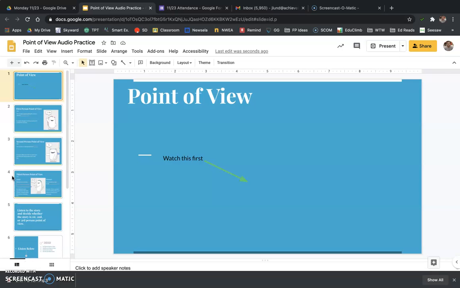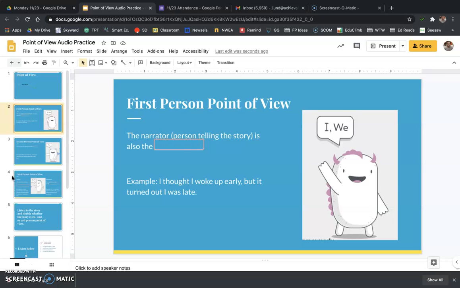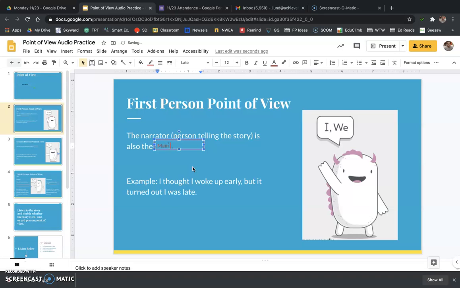So, together we will fill out these notes. If you remember, first person point of view, the narrator, or the person who's telling the story, is also the main character.